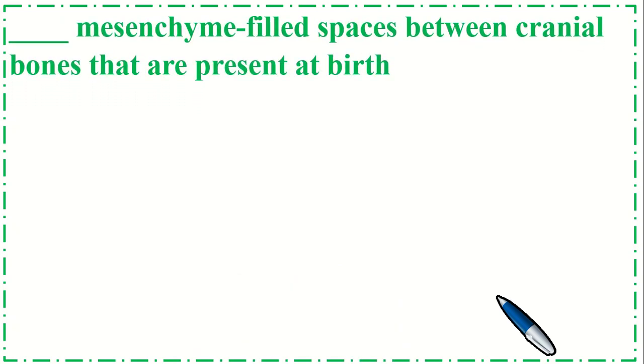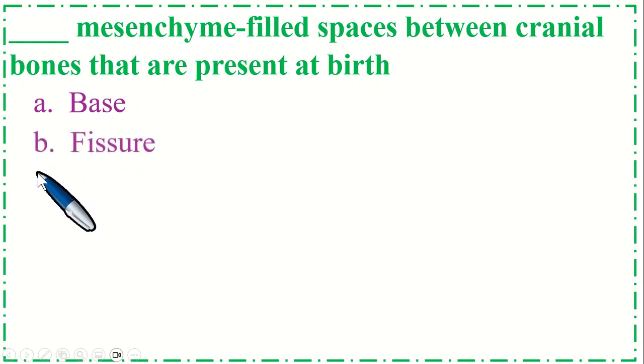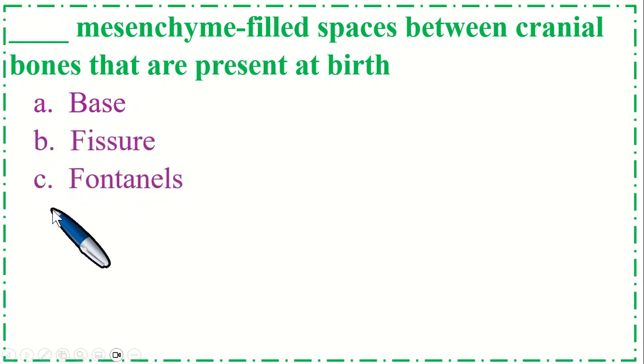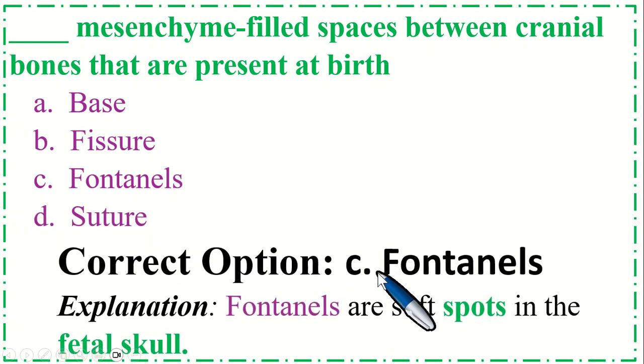So this is the last MCQ. Dash are mesenchyme filled spaces between the cranial bones that are present at birth. Option A, base; B, fissure; C, fontanelles; and option D, suture. So the correct option is C, fontanelles. Fontanelles are soft spots in the fetal skull.